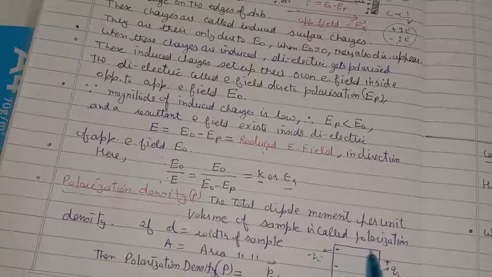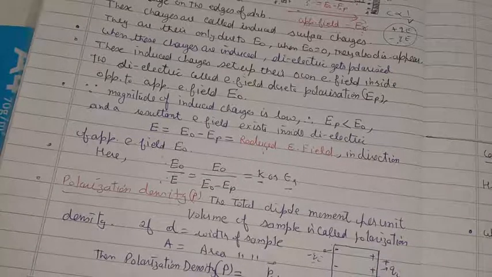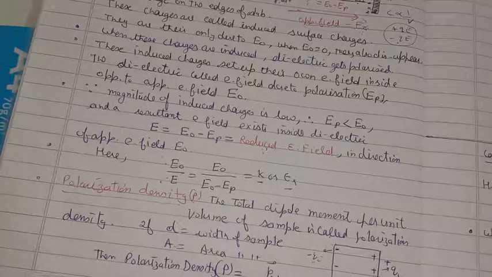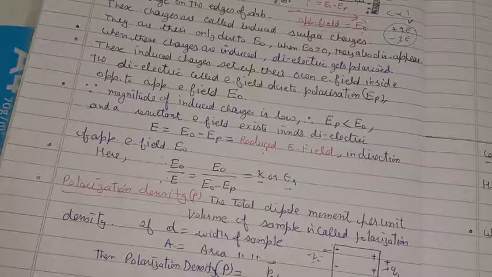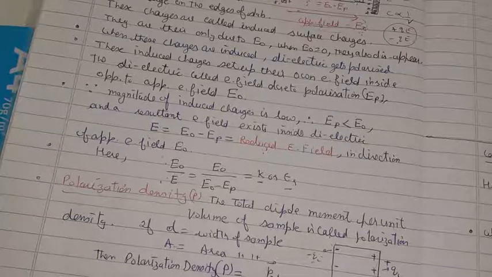So in this case, if this is the polarized dielectric material with induced charges Qi and minus Qi on its opposite faces, at a distance d between the negative and the positive charge, and A is the area enclosed between these two surfaces holding positive and negative induced charges, we have the polarization density as net dipole moment divided by volume between the plates of the capacitor. P is equal to Qi into d, and volume is A into d. d and d get cancelled. We get charge per unit area, which is the induced surface charge density.